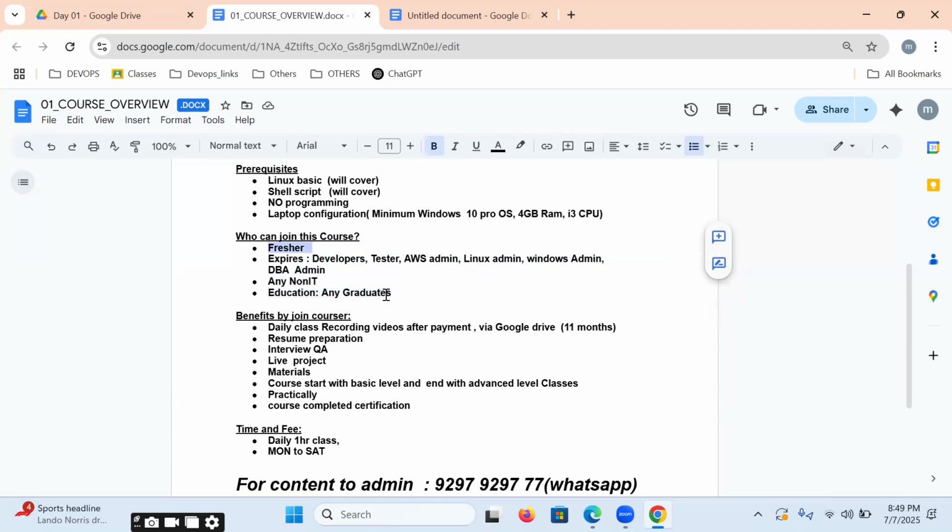If you are all freshers, even fourth year of graduation also it's okay. Fourth year of BTech degree, anybody can join, please. So that means anybody can join. What I'm trying to tell you is anybody can learn DevOps. Even if you are a developer, even if a tester, you have to join DevOps. You have to learn. There is an option for all. It is a common course for any IT employee.